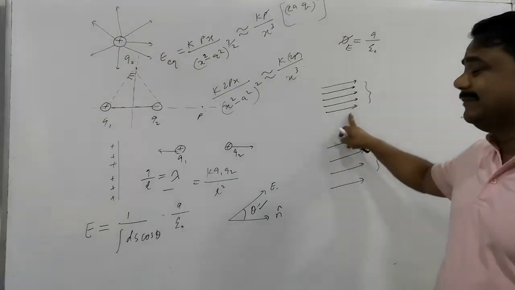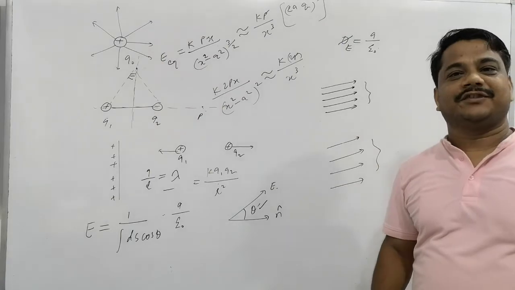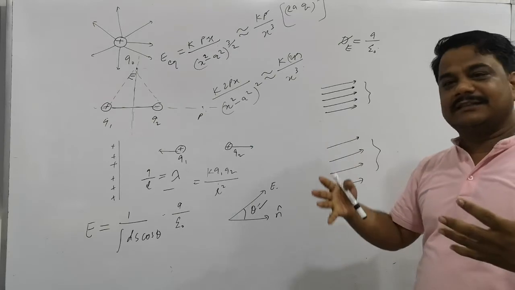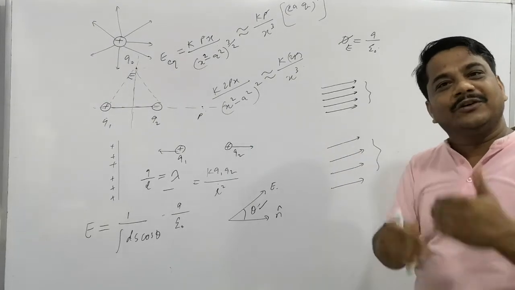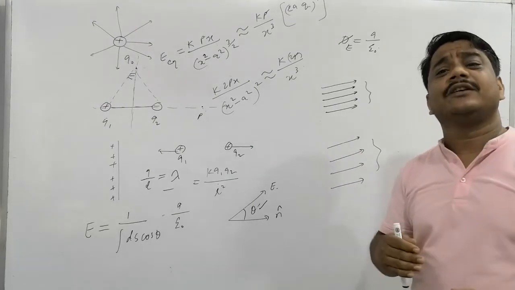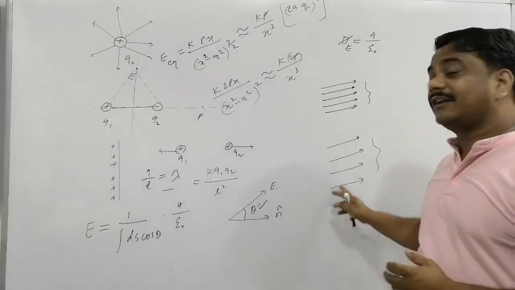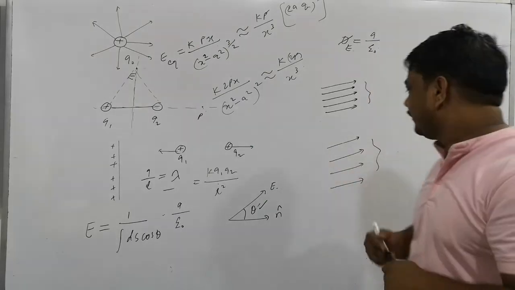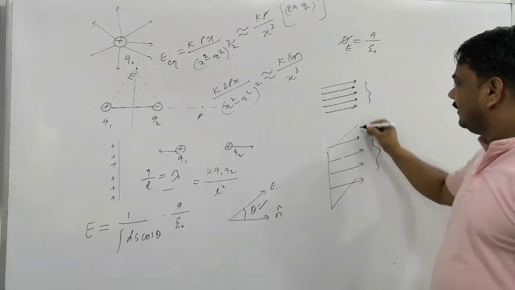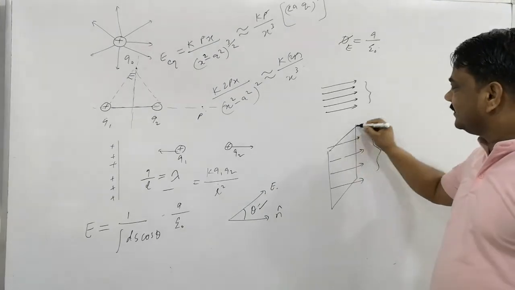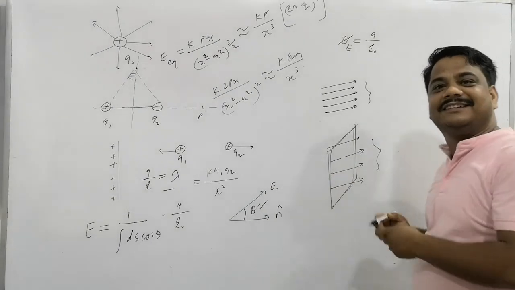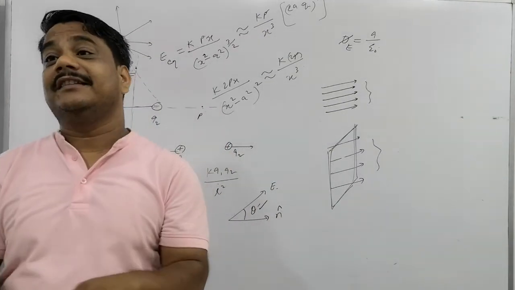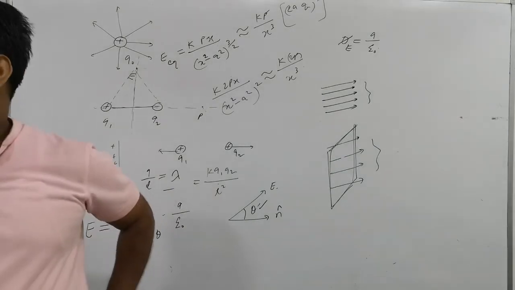So the electric field strength, or intensity, is represented by the closeness of the lines. If lines are very close, then the field is stronger, and if the lines are very rare, the field is weaker. This is the concept here, flux. Flux means, through a surface area, how many field lines are coming out? How many lines are passing through? How many field lines are linked with the surface area? This is said to be flux.